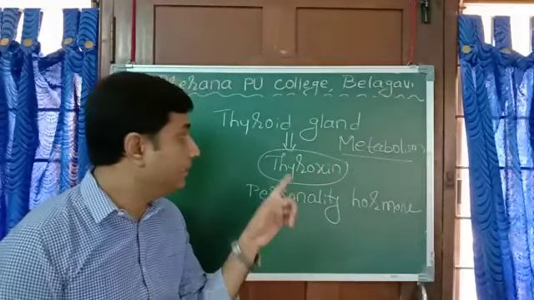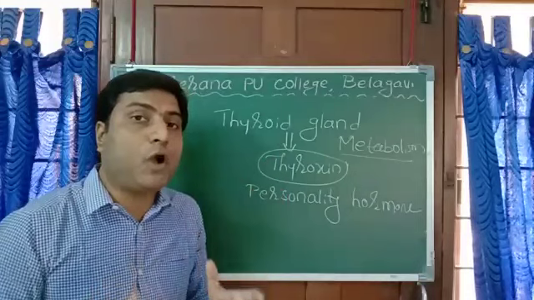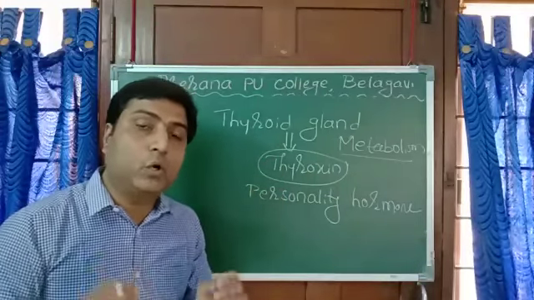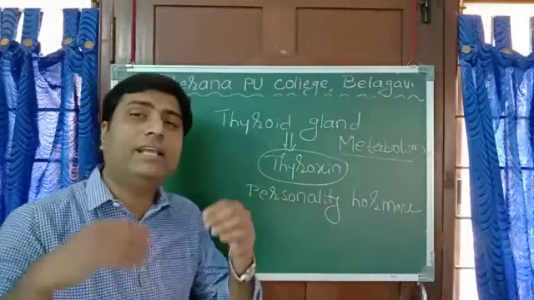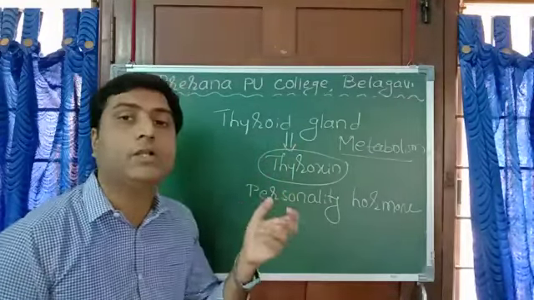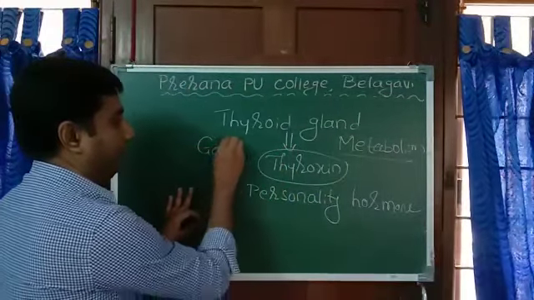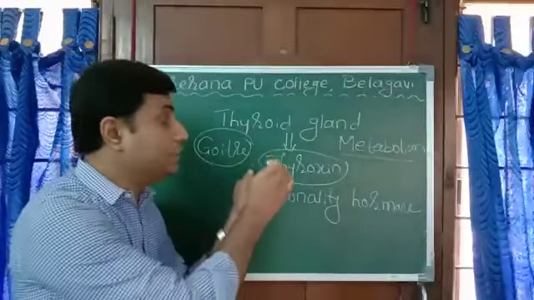This thyroid gland functions properly in the presence of iodine. So the people who live in coastal areas very rarely suffer from thyroid problems like goiter, which is due to under secretion of thyroxine.